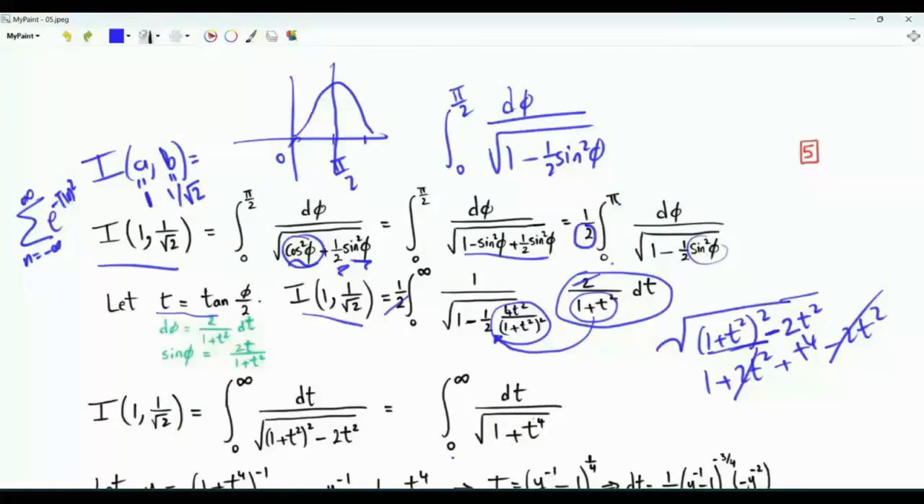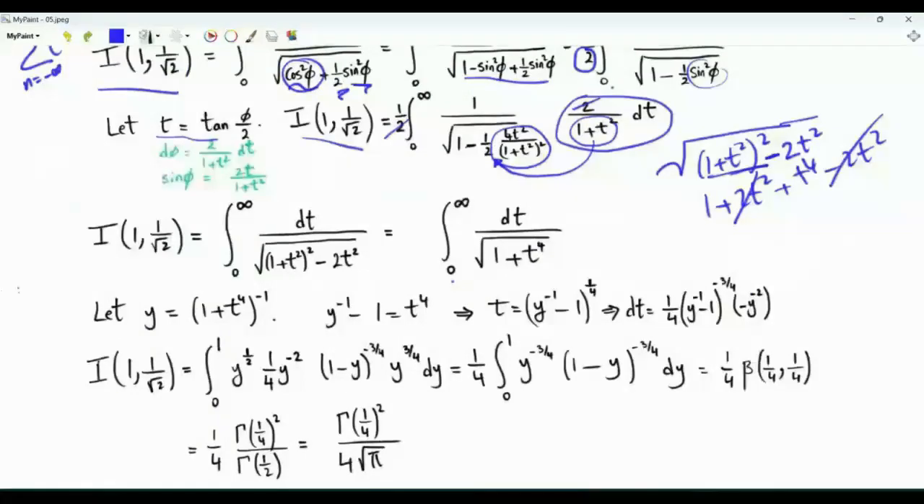Let's do another change of variables. Let y be equal to 1 over 1 plus t to the power 4. Note that if t is equal to 0, y is equal to 1, and if t is equal to infinity, y is 0. After doing the substitution, our integral will be on the interval from 0 to 1. We can express t in terms of y. Y inverse is equal to 1 plus t to the power 4. Y inverse minus 1 is t to the power 4.